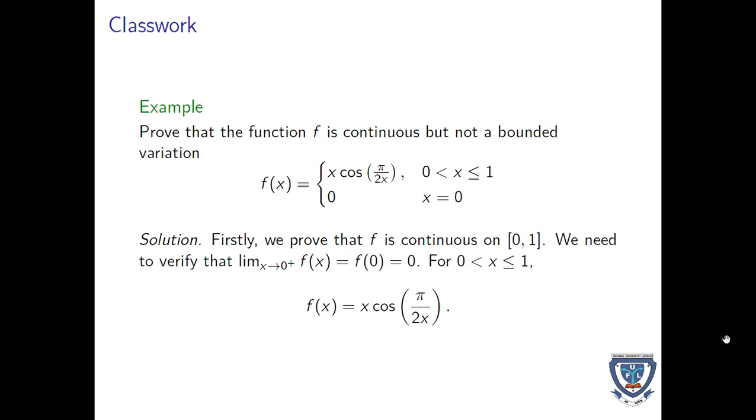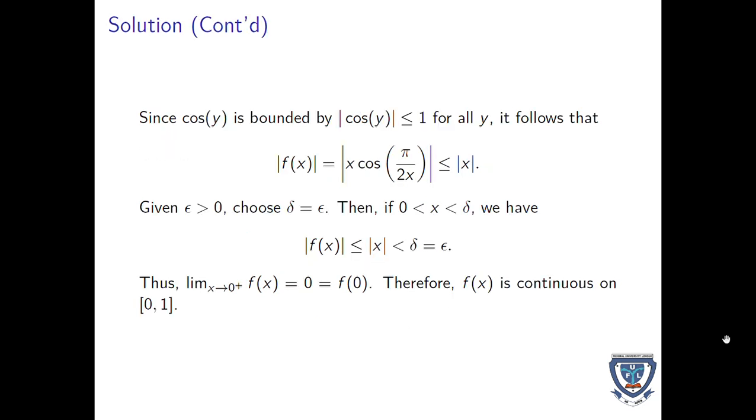So firstly, we prove that f is continuous. We need to verify that the limit from the left and right side, that is the directional limits, are equal to 0, and f of x is equal to x cos of pi over 2x.